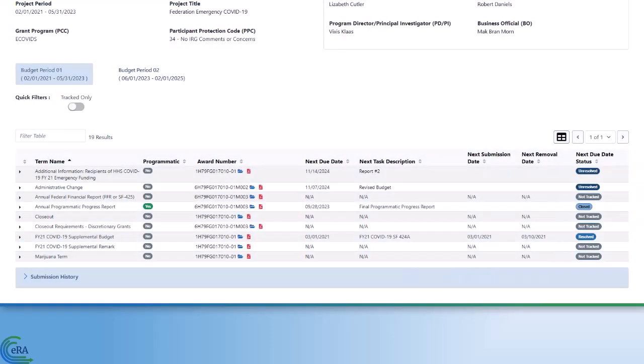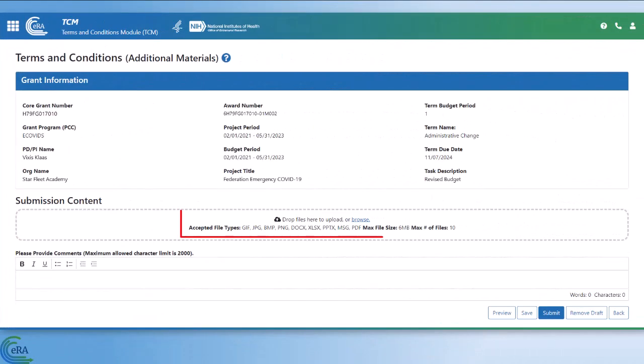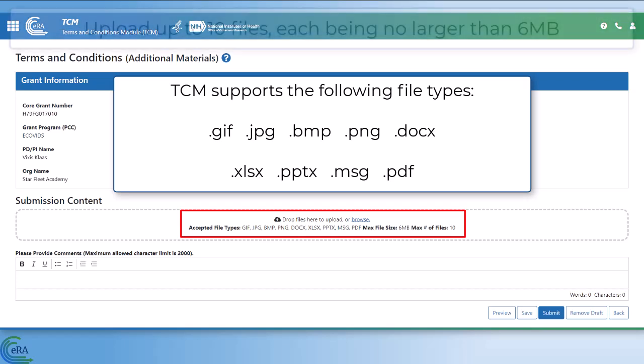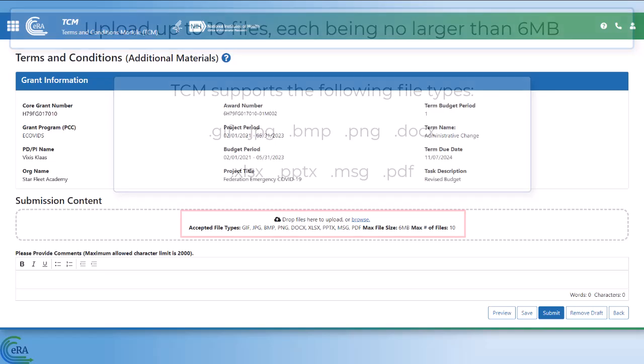How to upload and submit documentation to SAMHSA, in response to tracked terms. In order to submit documentation in response to a tracked term or condition, click on the triangle icon to expand a term. Then click the three-dot ellipsis icon and select Prepare Documentation. Click the Browse button to attach up to 10 files. Accepted file types are GIF, JPEG, BMP, PNG, DocX, XLSX, PPTX, MSG, and PDF. Note that files cannot be larger than 6 MB.